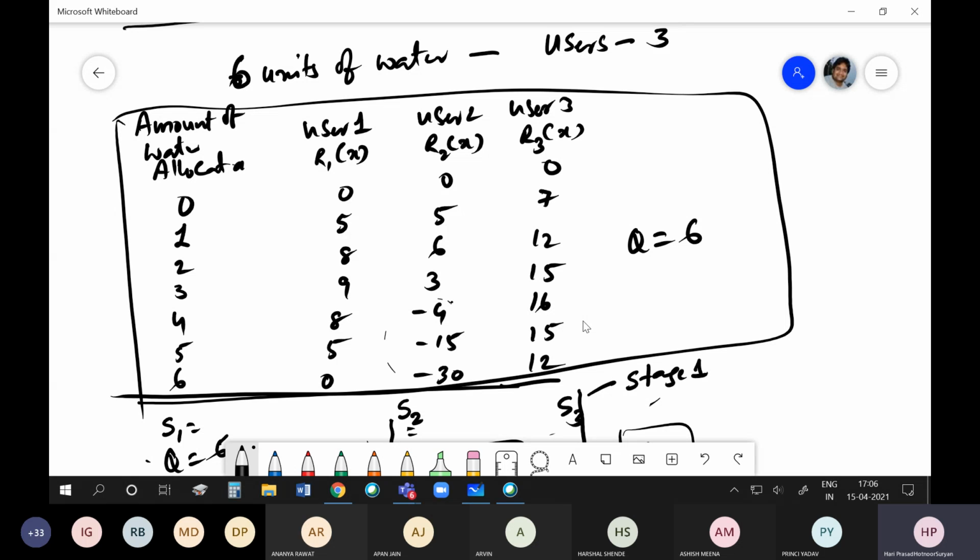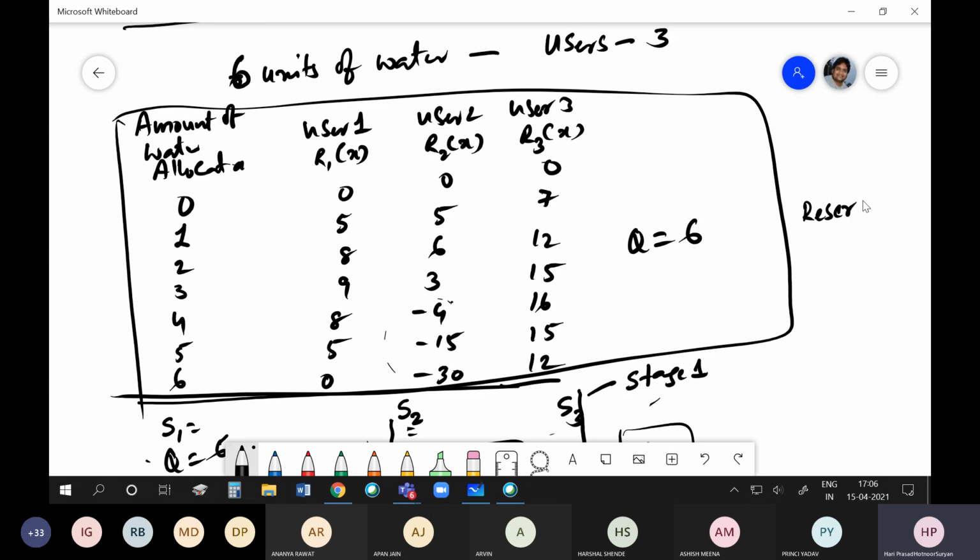Tomorrow I will take reservoir release policies. How do we release water from a reservoir to the competing users so that we get the maximum benefits? That I will take in the next class.